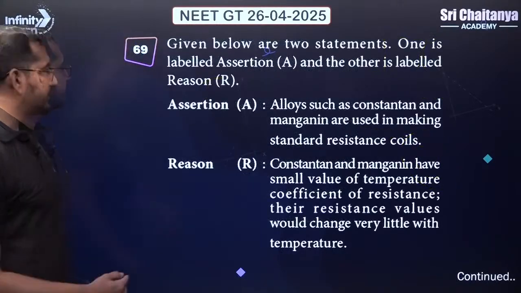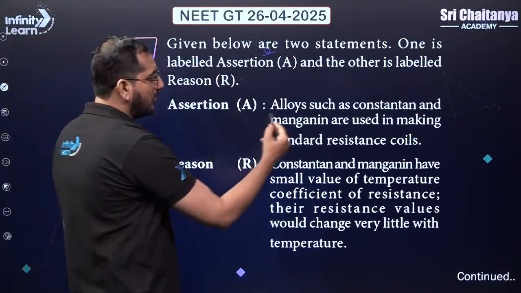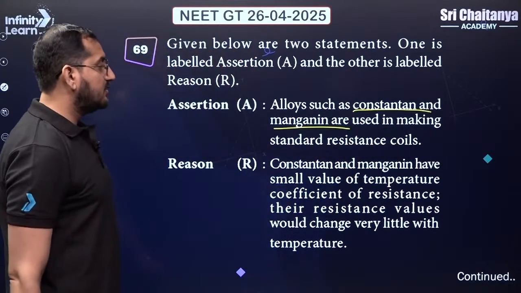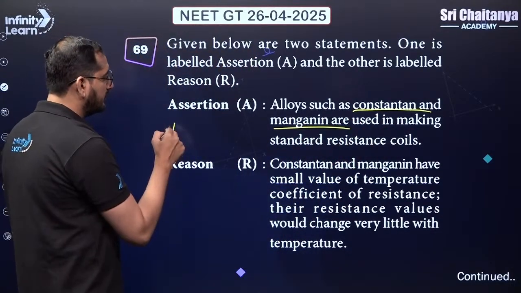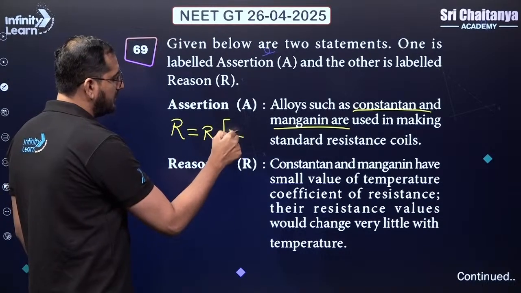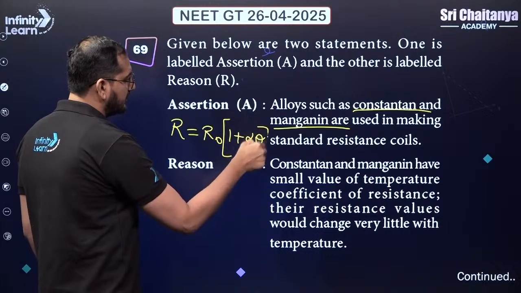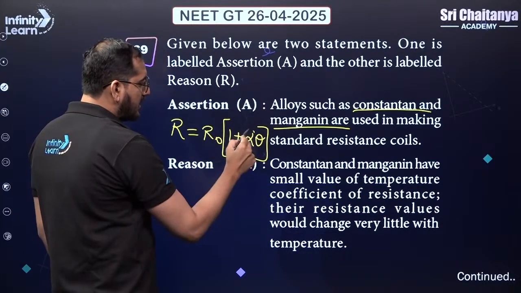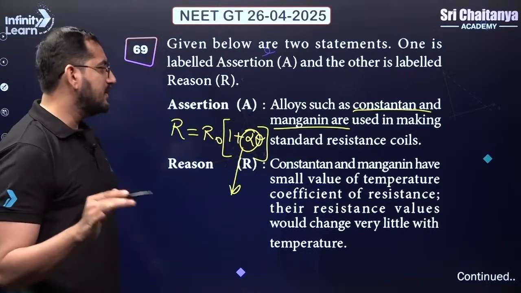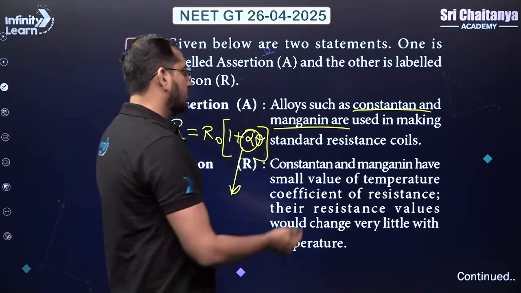Next question, assertion reason. Assertion says that alloys such as constantan and manganin are used in making standard resistance coils. That is very true. The reason is that R, which is given as R0 times 1 plus alpha delta theta. So for these materials, the value of alpha does not change with the temperature, it almost remains the same.